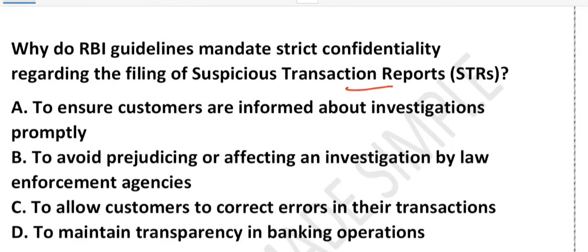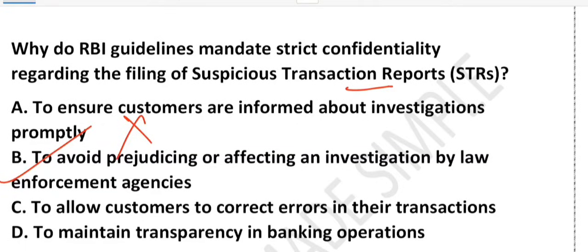Right. So option A, let's start with. Should the customer be informed about investigation? Absolutely not. If you tell someone their transaction is suspicious, they might hide evidence or move money elsewhere. That's why option A is wrong. Option B is the real reason. If a bank discloses STR details, it can tip off criminals and ruin the investigation. So secrecy protects the process.